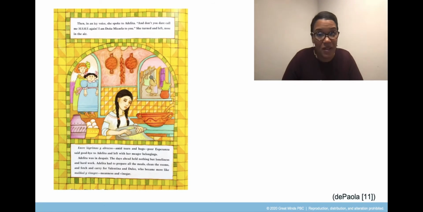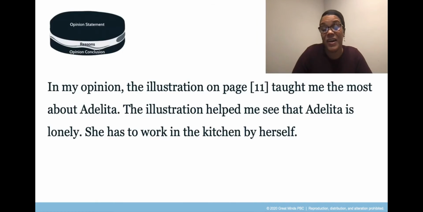The writer responded to this prompt. Are you listening? Here's the prompt. What illustration taught you the most about the character Adelita? Now, this is the illustration that they chose to write about. Are you looking at the illustration? Okay, here is the opinion paragraph they wrote.